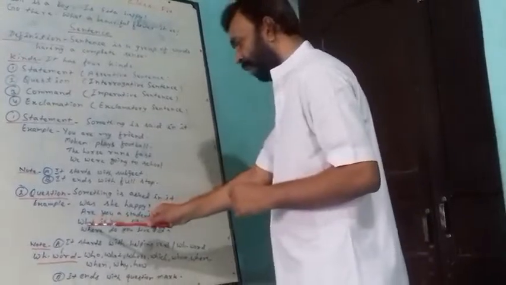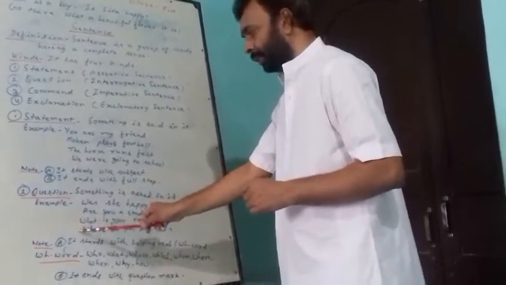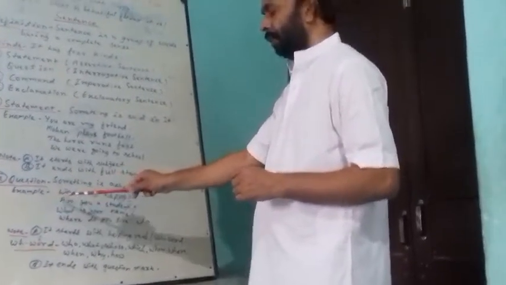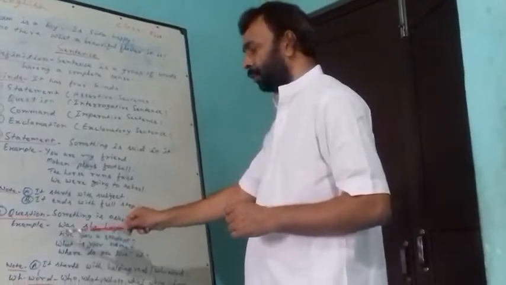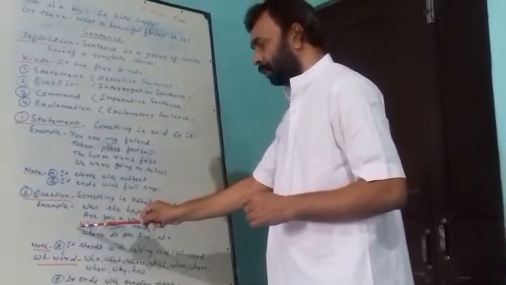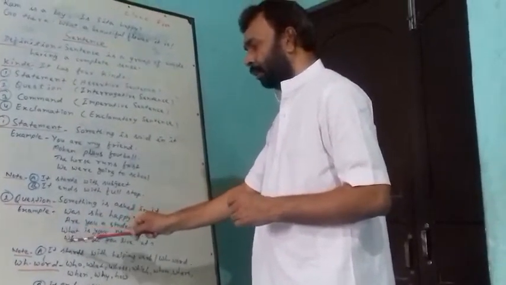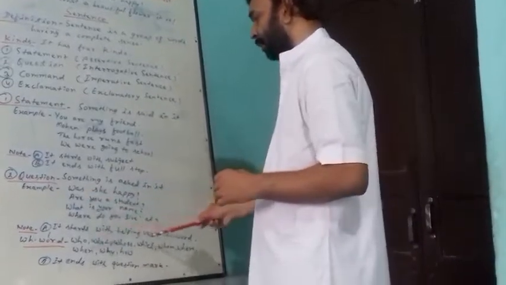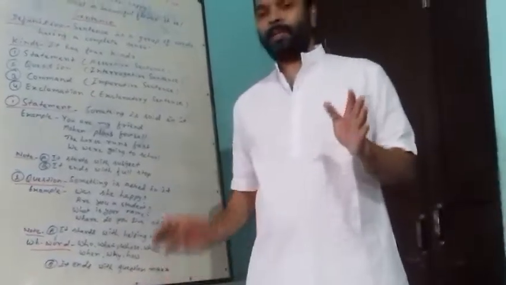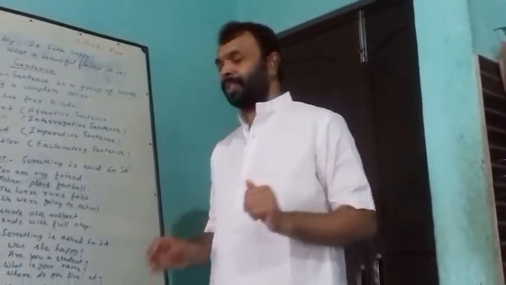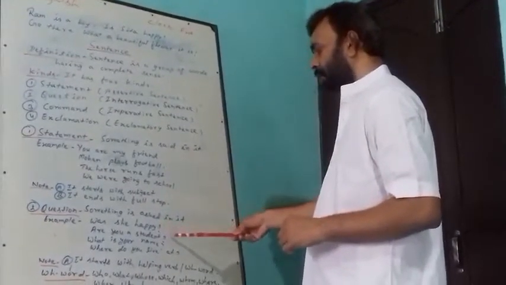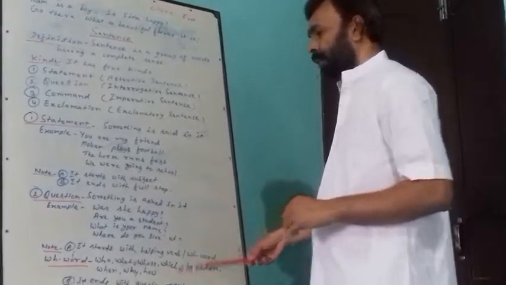So you should see what and where. These two sentences start with a WH word, and here two sentences, was and are, start with a helping verb. These, what and where, are WH words. So either it starts with a helping verb or a WH word. It ends with a question mark. Whenever you are writing a question, you must put a question mark at the end of the sentence. Like you should see here, question mark, question mark, question mark, question mark.